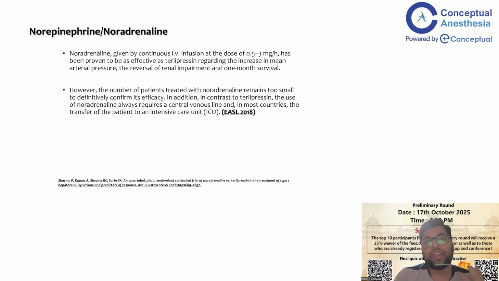Norepinephrine, or noradrenaline, given by continuous IV infusion at a dose of 0.5 to 3 milligrams per hour, has been proven to be as effective as terlipressin in increasing the mean arterial pressure. So noradrenaline is the basic drug whenever you find shock. For AKI you start with terlipressin. If the patient is shocked, start norepinephrine.